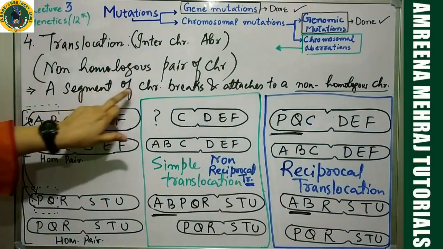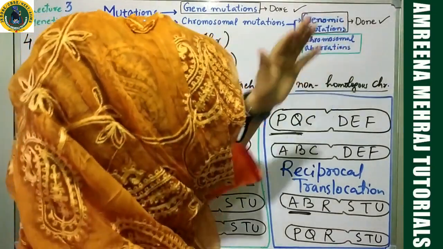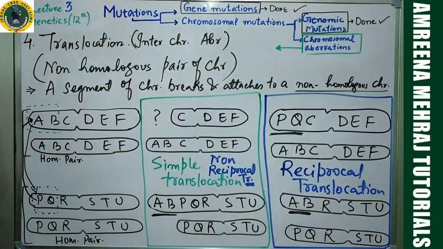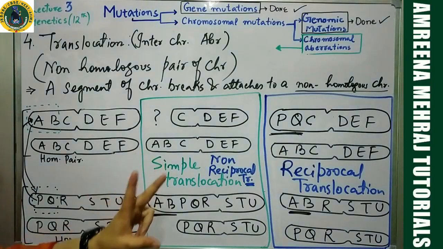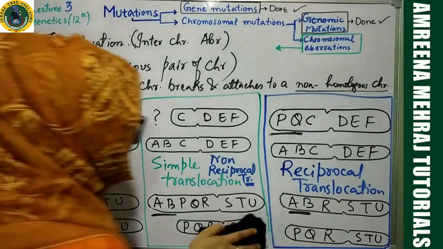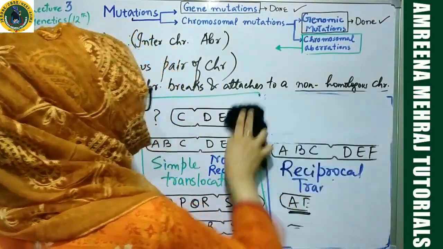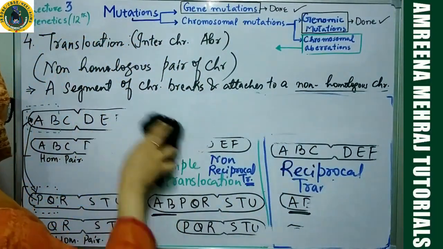So a segment of chromosome is deleted, and then it attaches to a non-homologous chromosome, which I have explained to you people. Now let me give you two examples for this particular case. Let me give you two genetic disorders which can arise because of such translocations. They are very, very important.